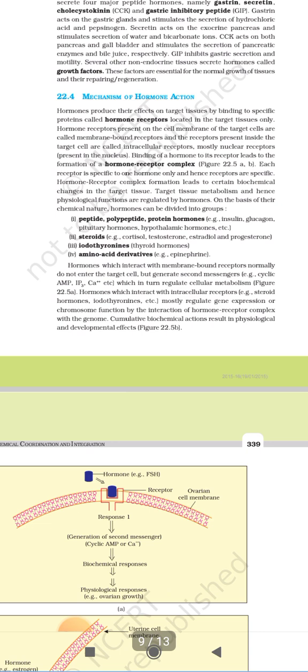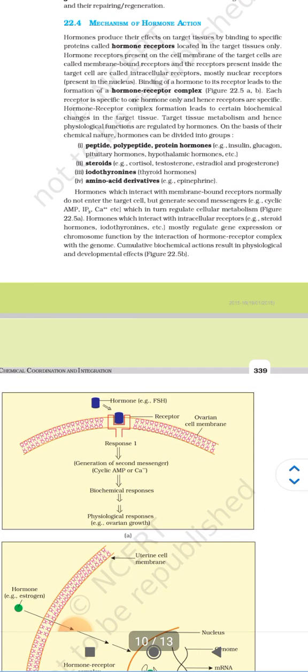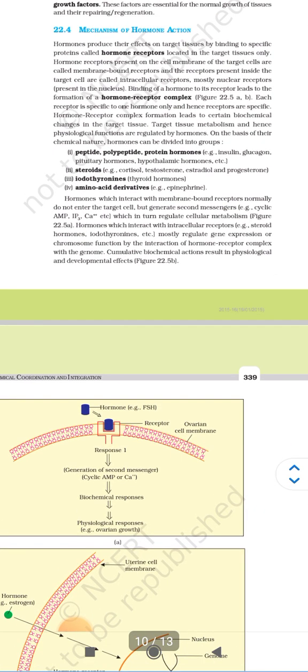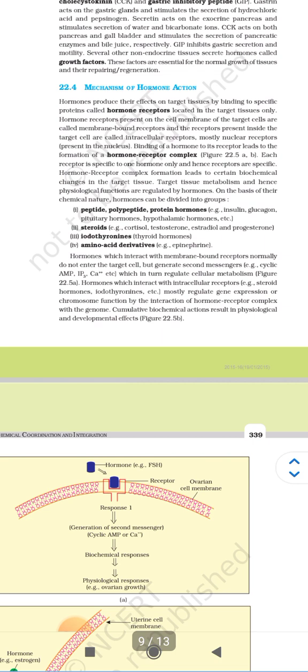On the basis of their chemical nature, hormones can be divided into four groups: peptide, polypeptide, protein hormones, for example insulin, glucagon, pituitary hormones, hypothalamic hormones, etc. Steroids, for example cortisol, testosterone, estradiol, and progesterone. Iodothyronines, that is the thyroid hormones. And amino acid derivatives, that is epinephrine.